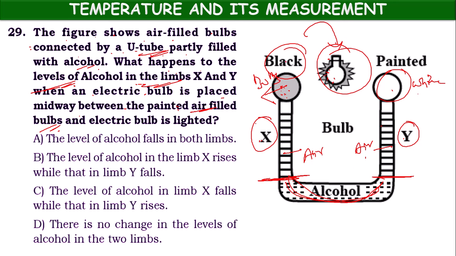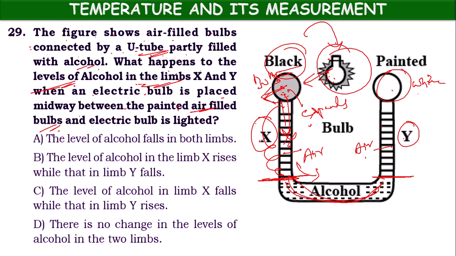As we know, black color will absorb more heat. So because of the light coming from this electric bulb, the air present in the black color bulb will be heated more, and this air will expand. It will occupy more space, and it will push the alcohol.